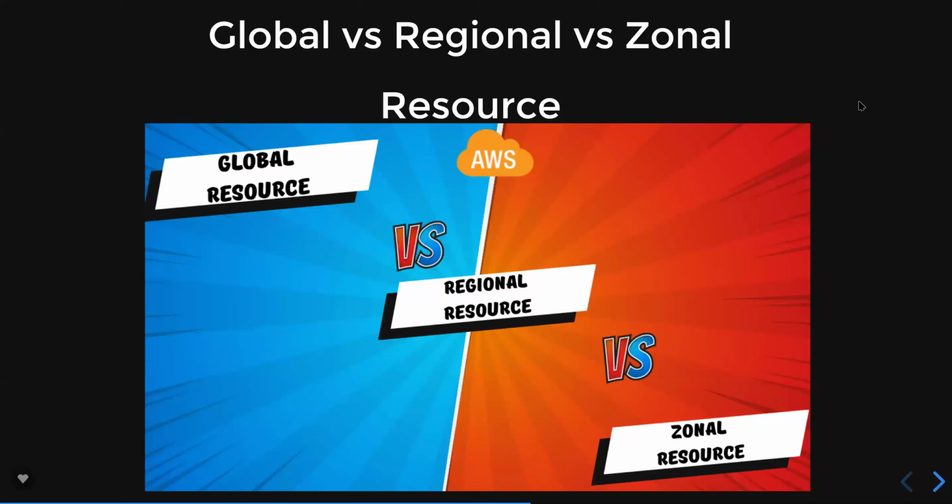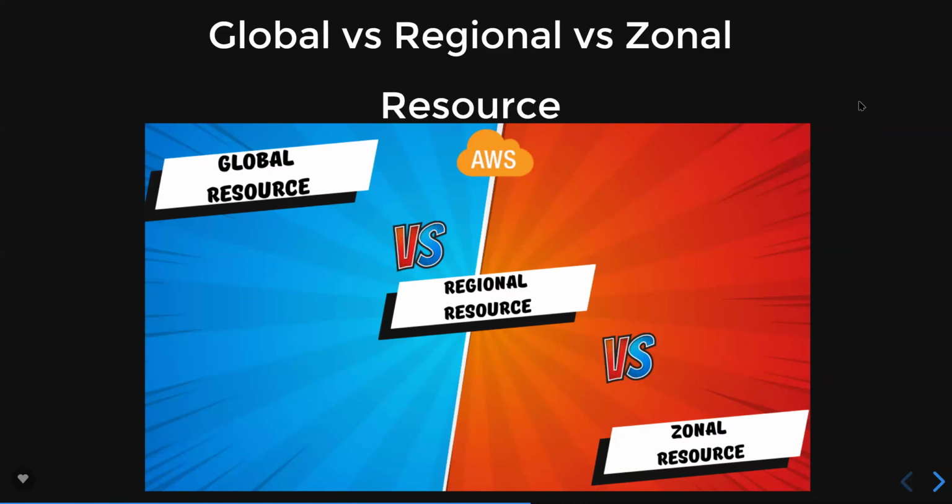with a real-time approach. So even before understanding what a global resource, regional resource, and zonal resource is, we need to understand that Amazon Cloud is one of the leading cloud providers in the space of cloud, no doubt about that. And I don't want to talk about what is cloud and why cloud. I'm very sure it would be very clear to you. And if this video is recommended to you, that means you are someone who is interested in cloud.